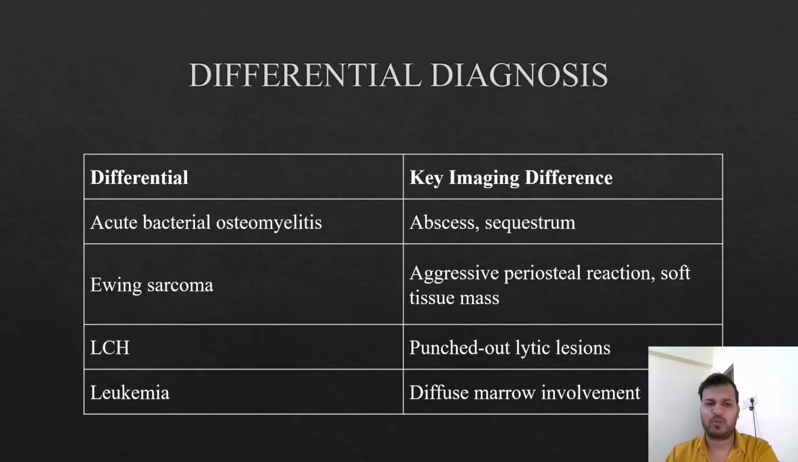Differential diagnosis for CRMO includes acute bacterial osteomyelitis, which will have abscess and sequestrum; Ewing sarcoma, which will have aggressive periosteal reaction and soft tissue mass; LCH, which will have punched out lytic lesions; and leukemia, which will have diffuse marrow involvement.